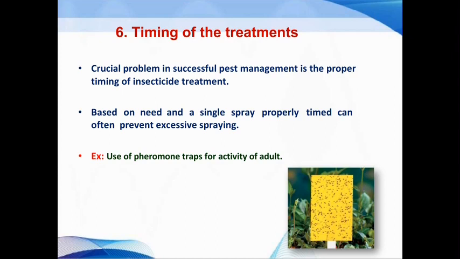It means that if the pest requires only one spray to be killed, we do not go for a next spraying. For example, we can use pheromone traps or yellow sticky traps to attract moth activity or adult activity.